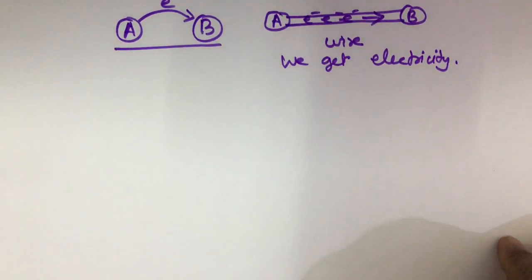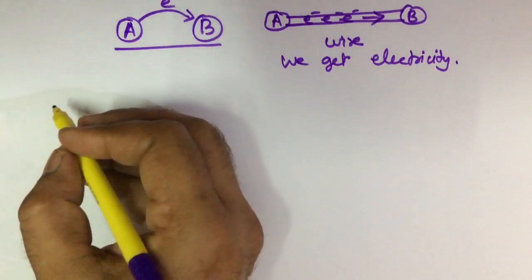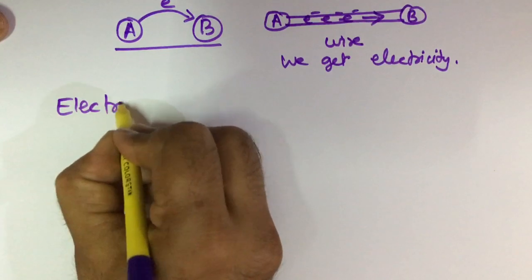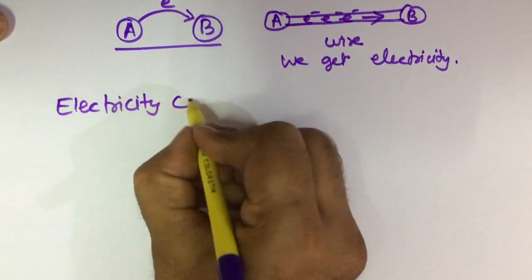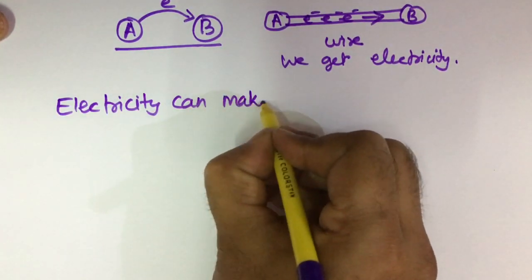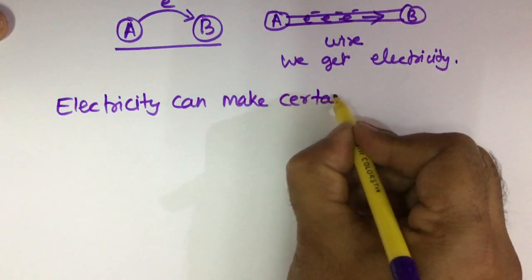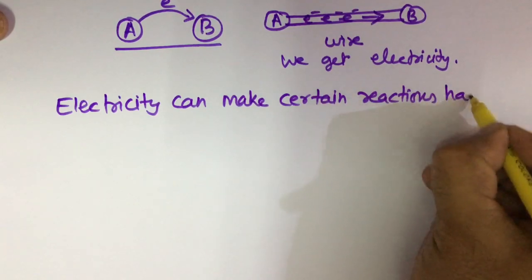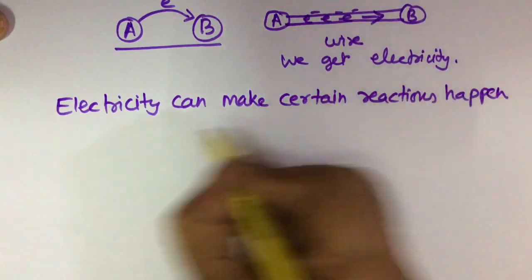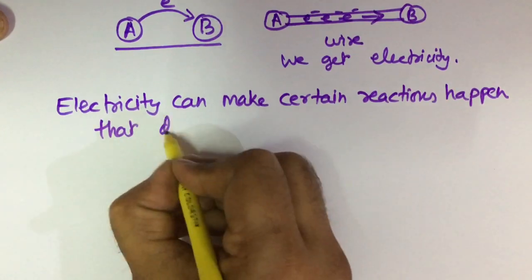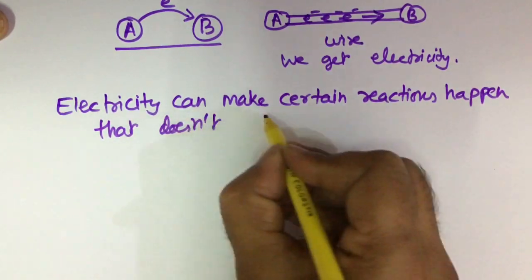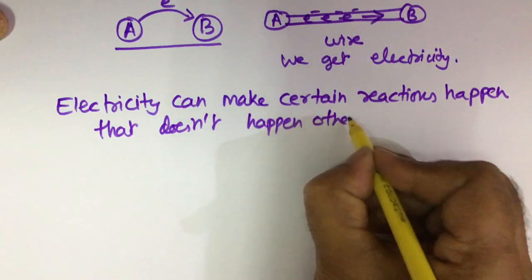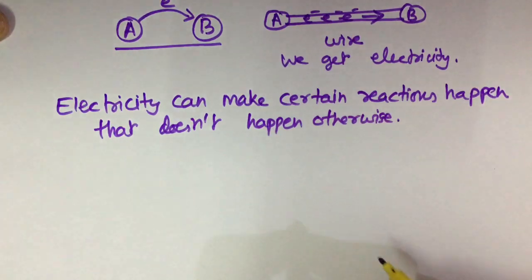And the second scenario is that electricity can make certain reactions happen that don't happen otherwise.